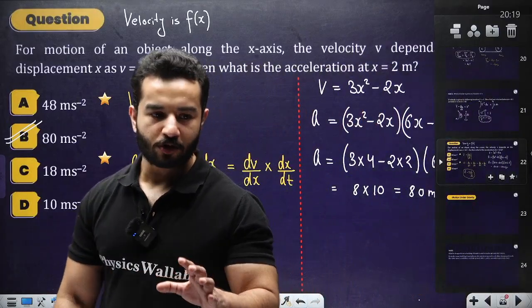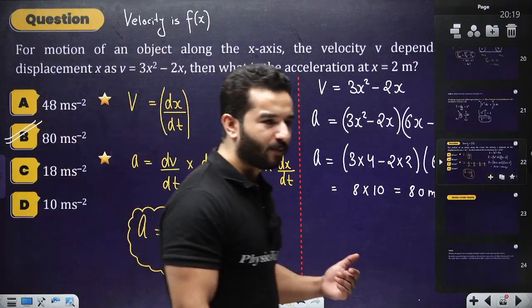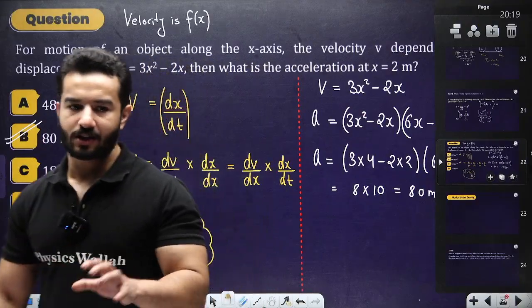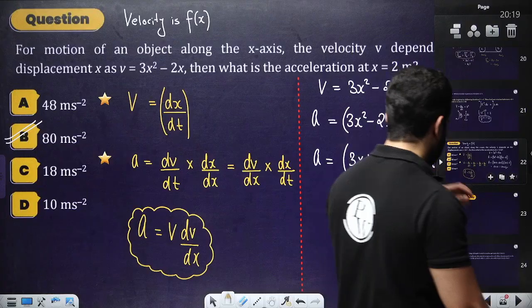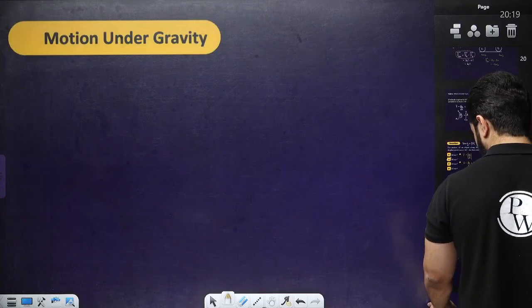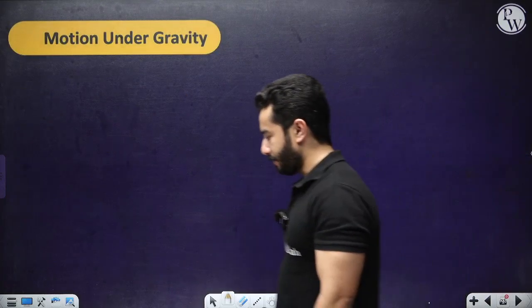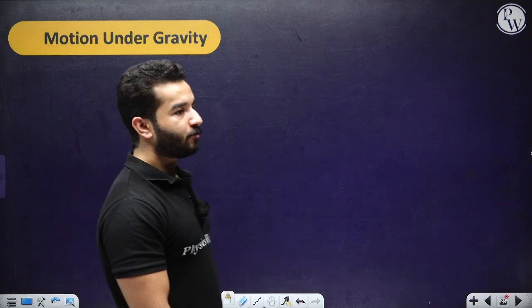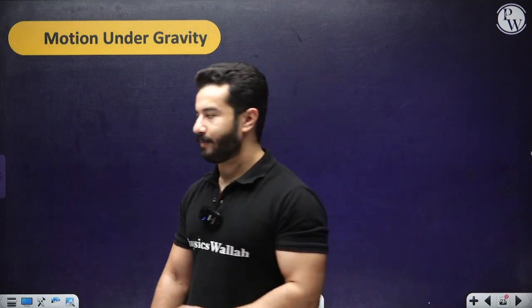We have almost done every type of problem. You might come across a new problem, but the basic concepts are going to remain the same. Let's talk about motion under gravity, another part of this chapter. Let's first finish the basics.